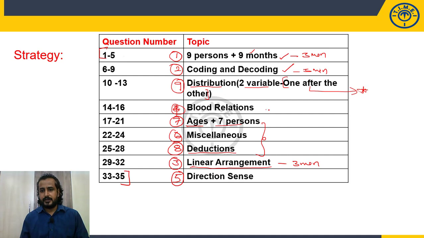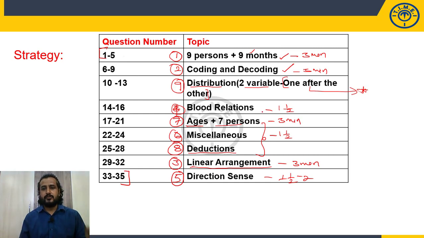Next, blood relations. Yes, 1.5 minutes to complete the set. Even direction sense, though 3 questions are given, the time taken is maximum 1.5 to 2 minutes to complete. After that, miscellaneous questions, 3 questions are there. It will take each question 30 seconds to complete, 1.5 minutes. Now I am left with the deductions and ages 7 persons. As for ages 7 persons, we do not have any distributions or other variables. It may take 3 minutes to complete.